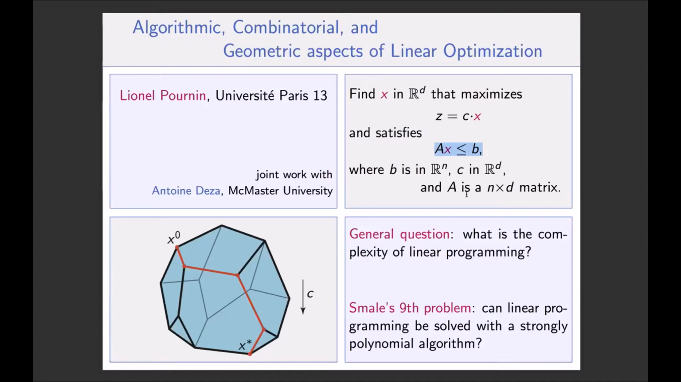And so just to give a general question about linear optimization, the mostly unsolved general question is: what is the complexity of linear programming? There's a problem that was mentioned earlier this week. It's Smale's ninth problem that asks whether linear programming can be solved with a strongly polynomial algorithm, which means that both the number of steps of the algorithm has to be polynomial in the size of the problem and the amount of memory you need to perform the algorithm.